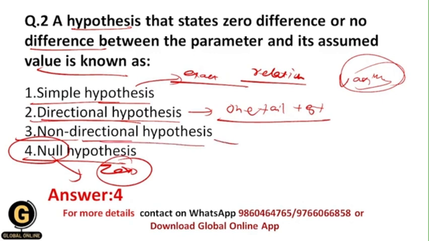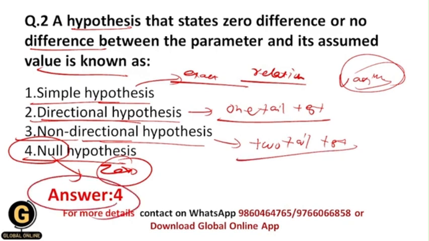So this is exactly opposite to the directional hypothesis. Because here the hypothesis does not state the direction of the results of the test, and that's why this hypothesis is tested by a two-tail test. Okay, two-tail test, and that's why your correct answer should be 4, students, which is null hypothesis.